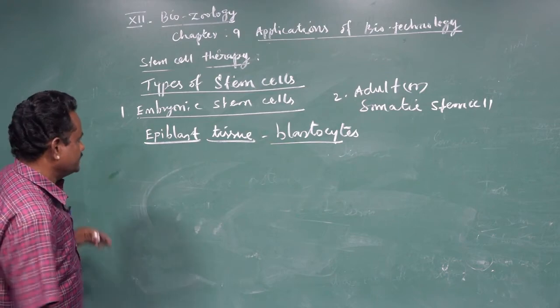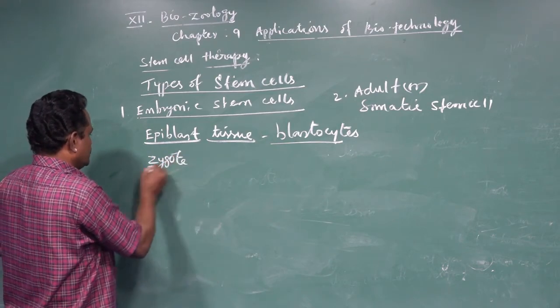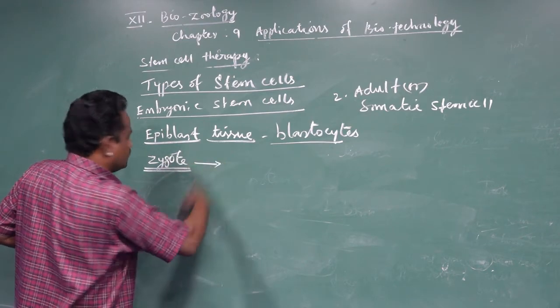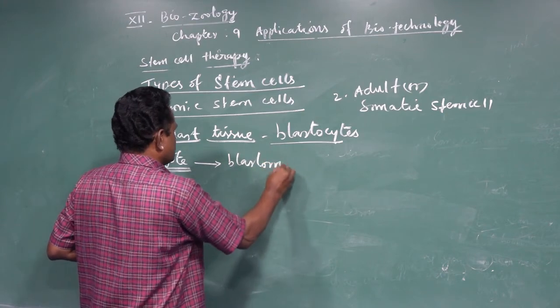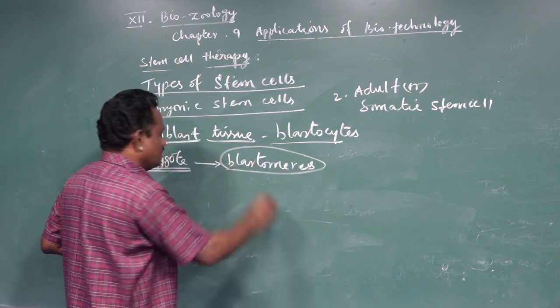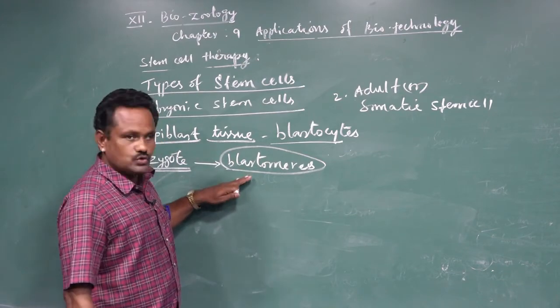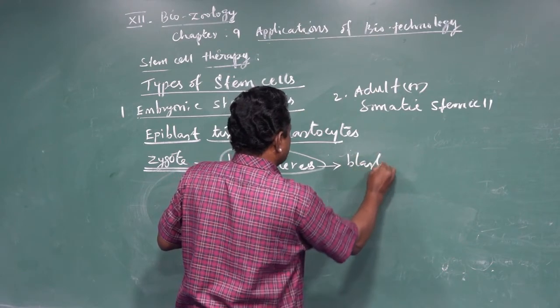As I said earlier, when the zygote produces a large number of cells called blastomeres, these blastomeres get arranged to form an early embryo called blastula.